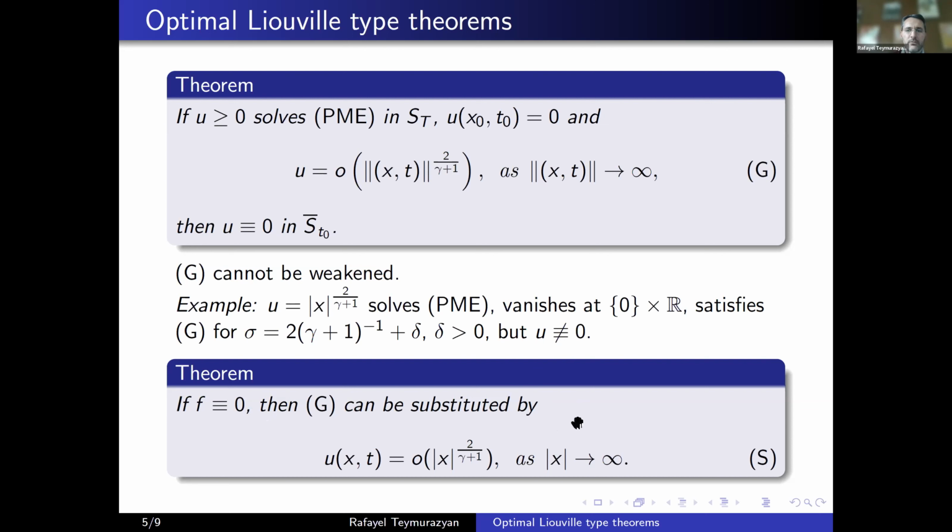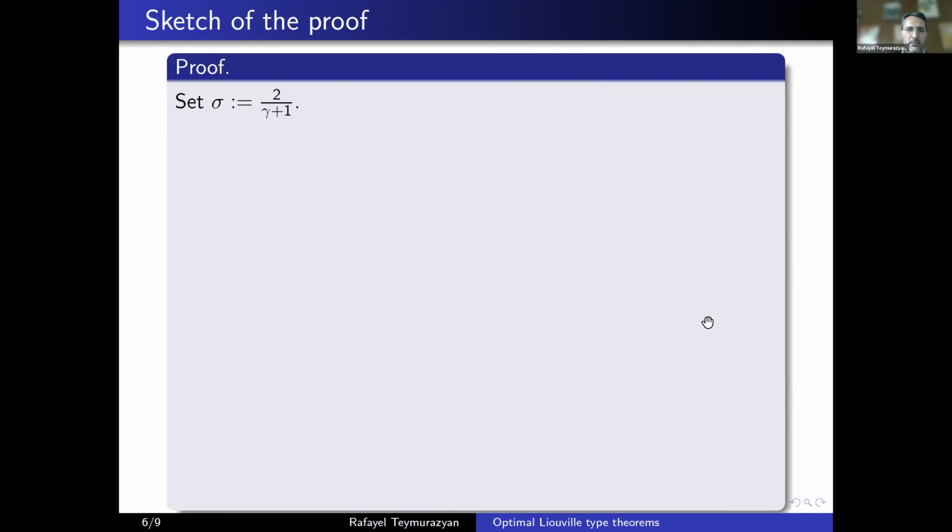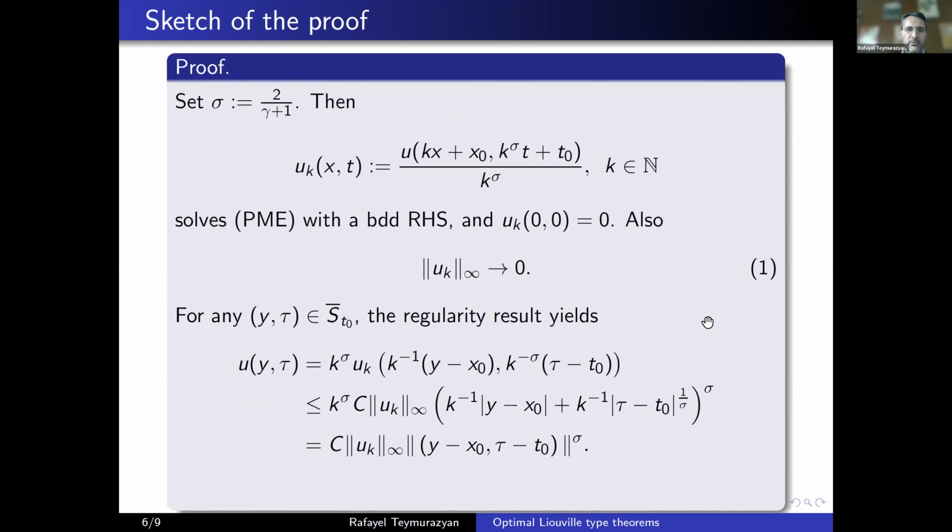So how do we do it? Actually, we make sure that once you have this growth condition in space, once you have S, then you also have this G condition, which seems a bit counterintuitive, but here is how to make sure of that.